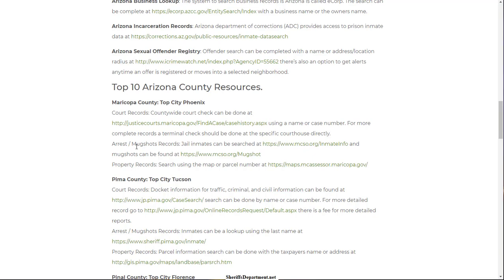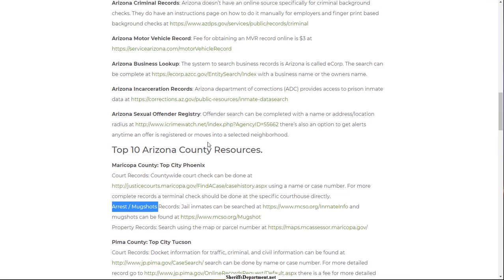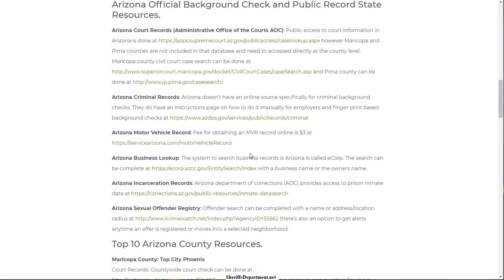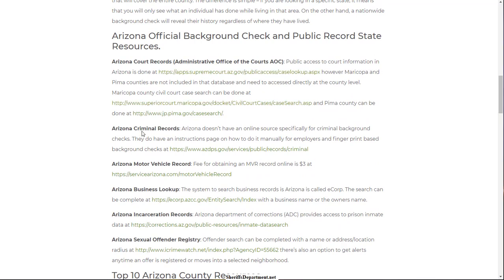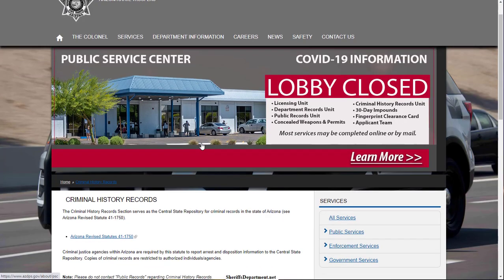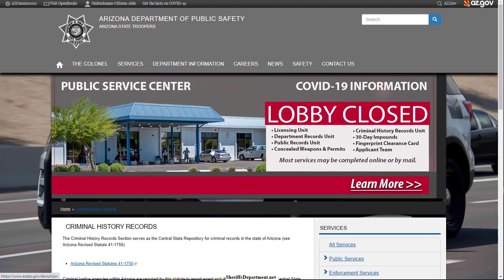So if you want to look at arrests, mugshots, and things like that, you have to go at the county level, like the sheriff's department, the police department. So we have those resources for you too, in addition to the statewide resources. So let's take a look at some of the essential things. A statewide criminal check: most states will have an option where you can directly get a criminal background check.